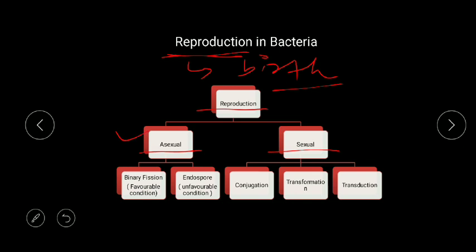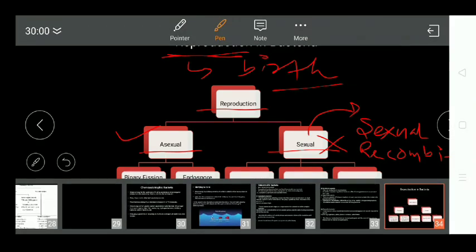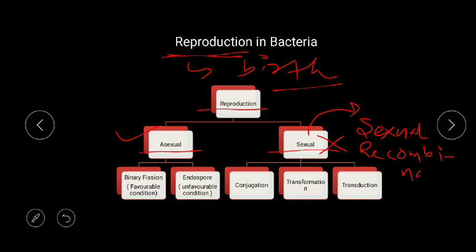Now we remember, in case of bacteria there is a typical asexual reproduction, but sexual reproduction is not found. In bacteria you will find sexual recombination. Which process you will find? Sexual recombination.